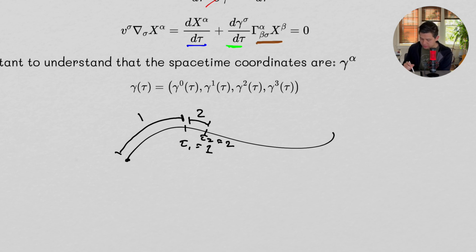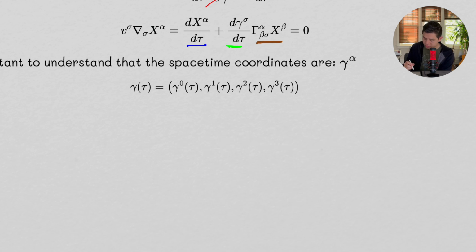Regardless, if we just clean this up a little bit, the point here is that curves are parameterized. This curve is parameterized starting at tau 0 to tau final, okay? And the coordinates on this curve are given to us by gamma.